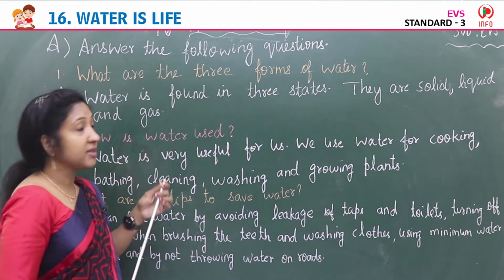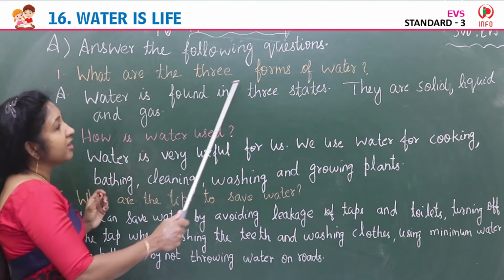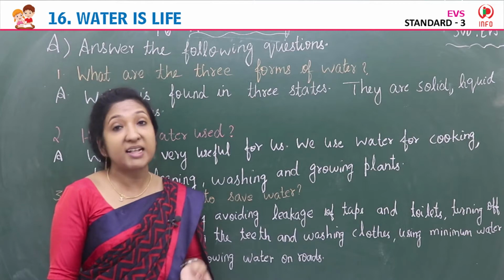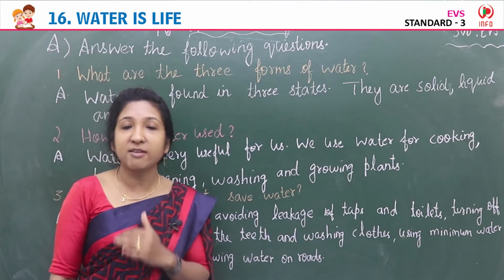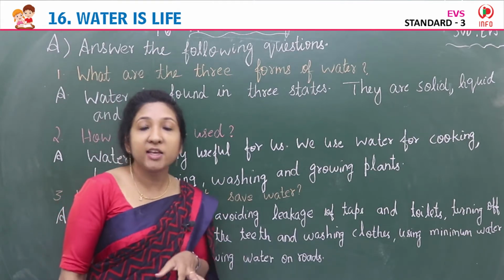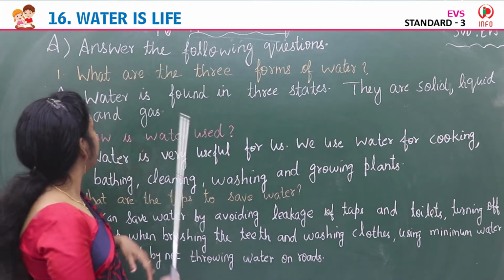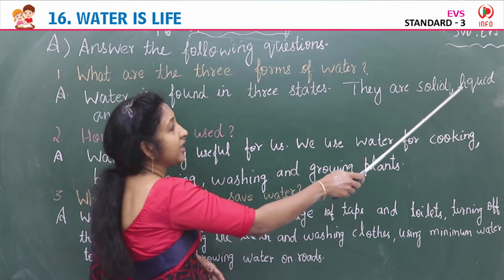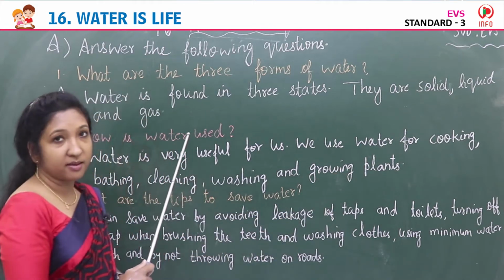The first question is, what are the three forms of water? Water exists in three forms. So three states of water: solid, liquid and gas. So answer, water is found in three states. They are solid, liquid and gas.